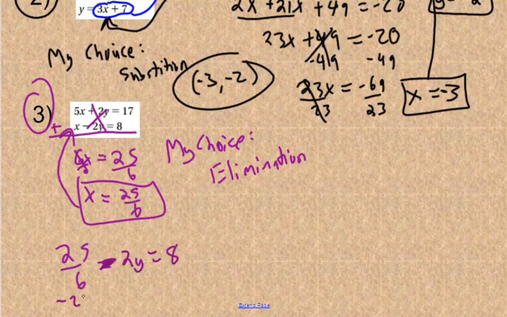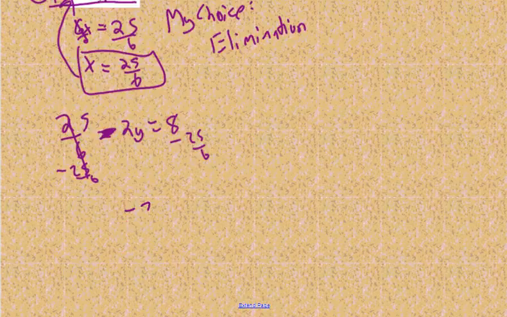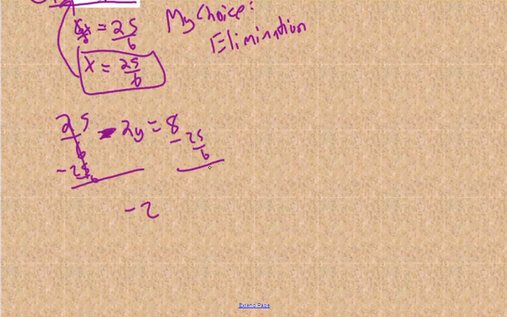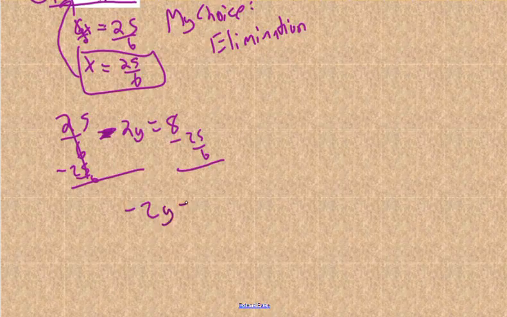Subtract 25 over 6. Which should be 4 and a sixth. You'd end up having negative 2y. And again, I would not give you a problem that would be this complicated, but negative 2y is equal to, it's going to be 3 and 5/6, I think.